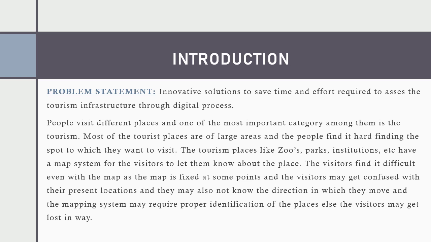Tourism plays an important role in our country, and most of the people visit various places and various locations. Many people get confused where to visit, and they always follow a proper map system. Through the map system, they can locate the places where they can go first. Suppose we take some zoos, parks, etc. They have individual map systems, and many people cannot understand the map system and follow it.